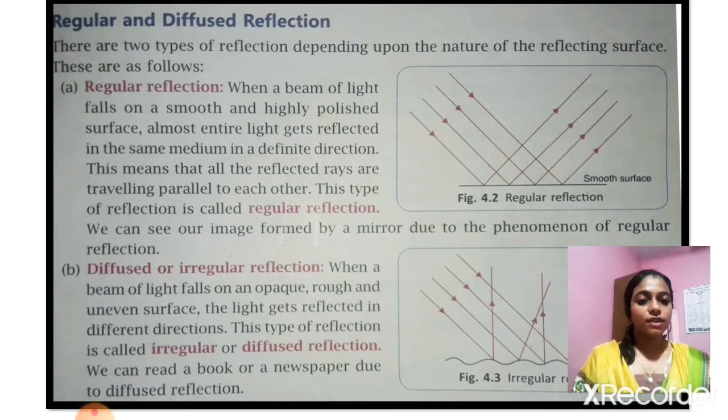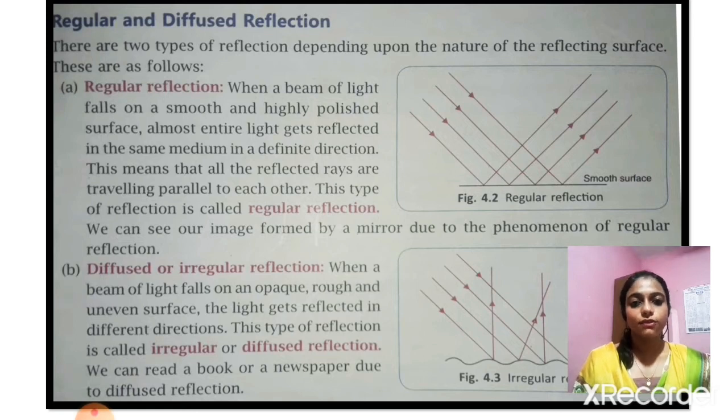You can see our image formed by a mirror due to the phenomenon of regular reflection. When the beam of light falls on a smooth and highly polished surface, what happens? Almost the entire light gets reflected back in a definite direction, which means that all the reflected rays are parallel to each other.